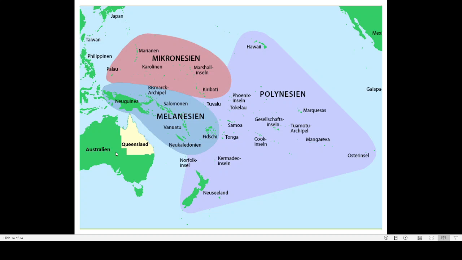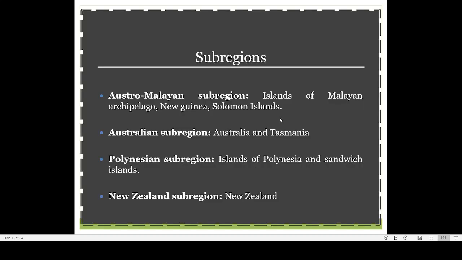If you compare Australia with the size of Polynesia, you will get an idea. In that large area, a lot of small islands are there. Cook Islands, Marcus Island, Phoenix Island. Hawaii is there, Tuvalu is there, Kiribati is there. All these areas come under the Polynesian sub-region.